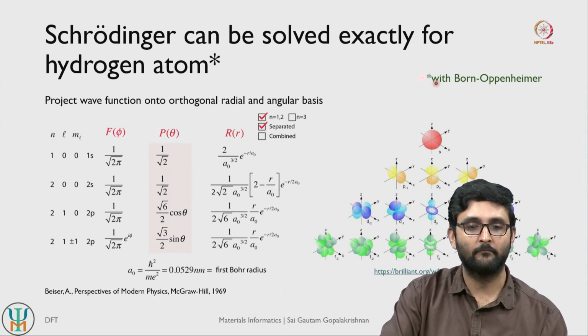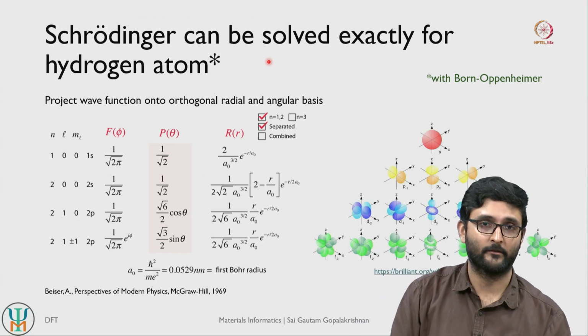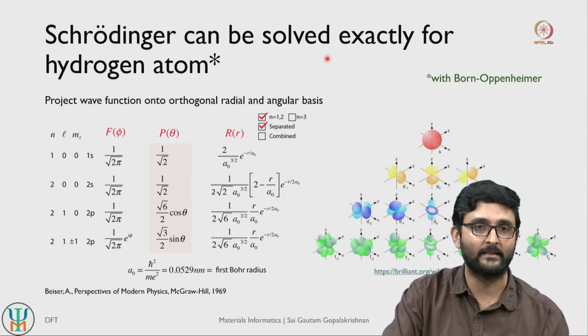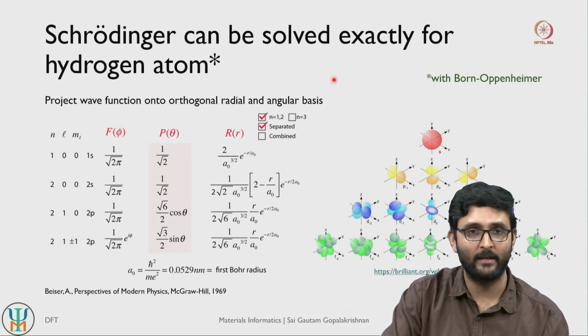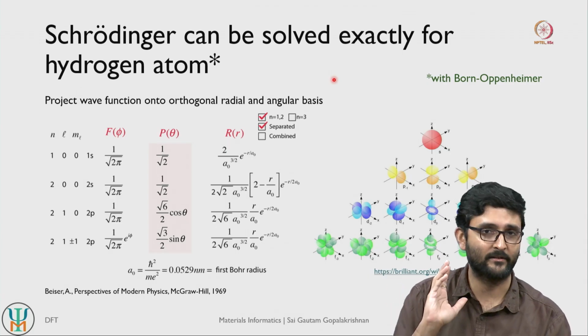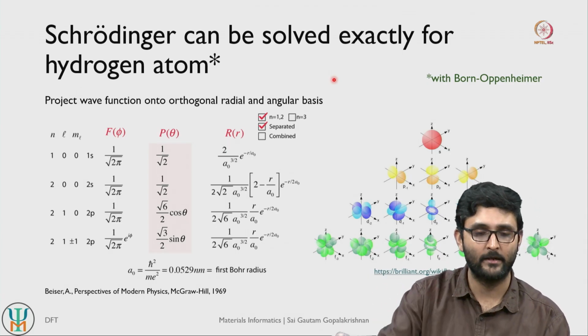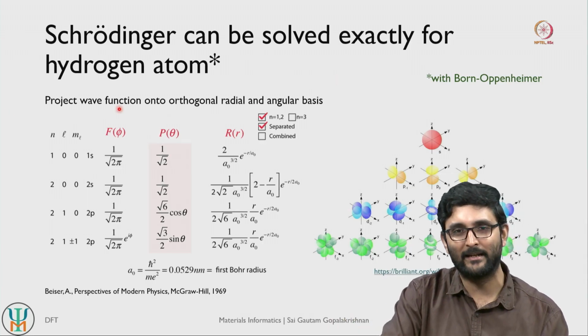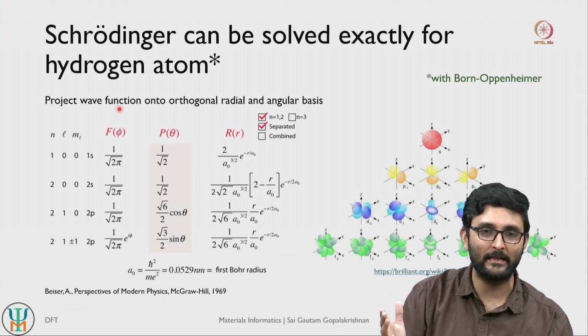Okay. So given this Born-Oppenheimer approximation, the Schrodinger equation that we saw before can be solved exactly for the hydrogen atom. So we have a one nucleus, one electron system, and for this system we can actually solve the Schrodinger equation exactly, right, and this exact solution is fairly well known. It's mathematically a little complicated, so we won't go into the details.